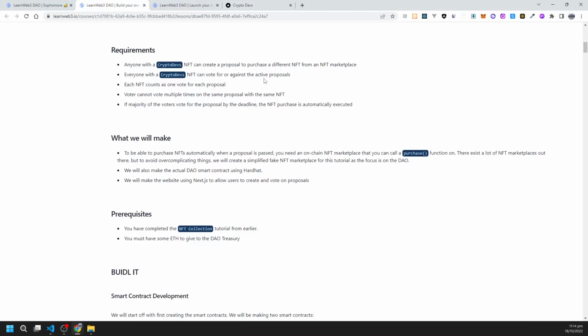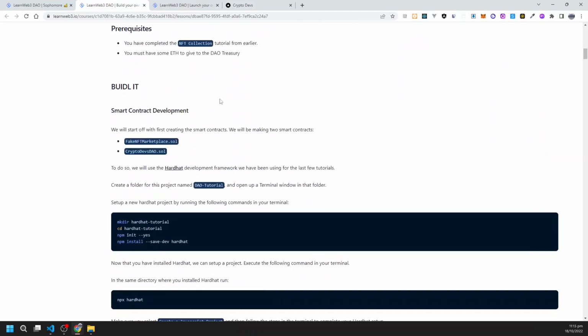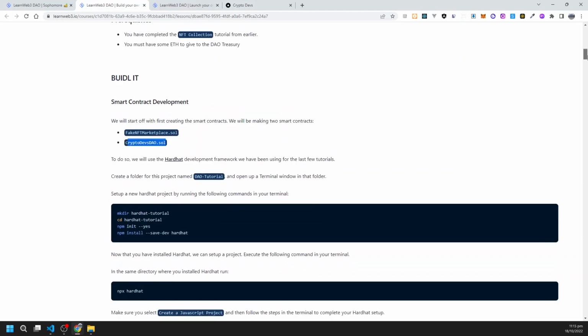So what are the prerequisites for this section? You have completed the NFT collection tutorial from earlier. You must have some ether to give to the tutorial. Okay, so we have both. Now let's build it. We'll start off with creating the smart contracts, creating two smart contracts: the fake NFT marketplace and the CryptoDevs DAO. Okay, now let's create it.